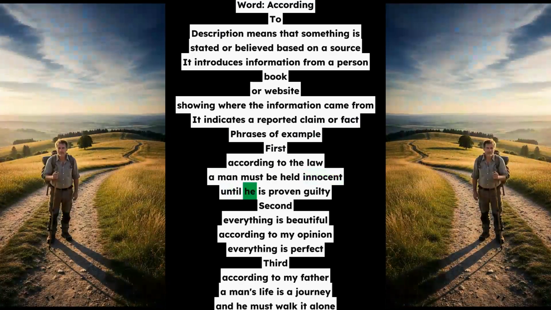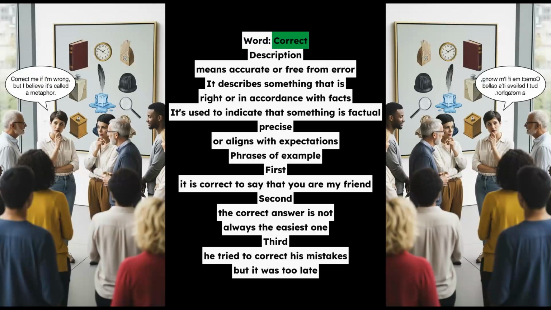Word: correct. Description: means accurate or free from error. It describes something that is right or in accordance with facts. It's used to indicate that something is factual, precise, or aligns with expectations.